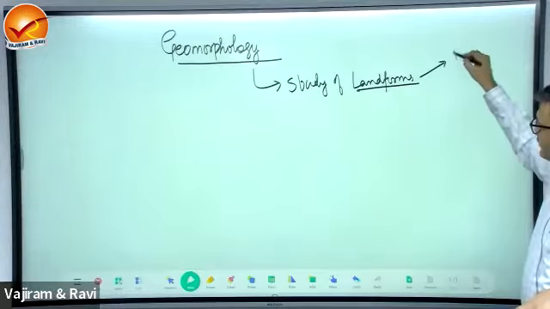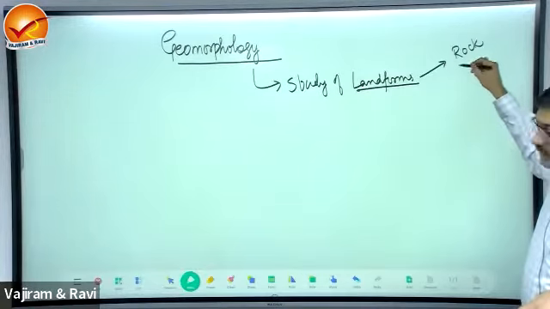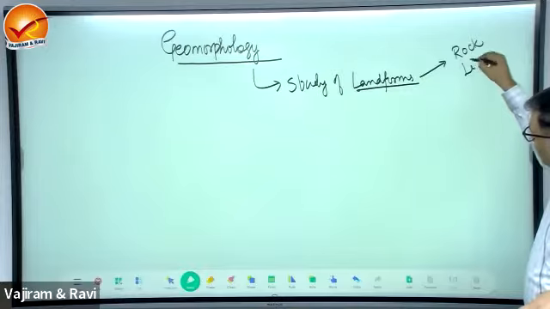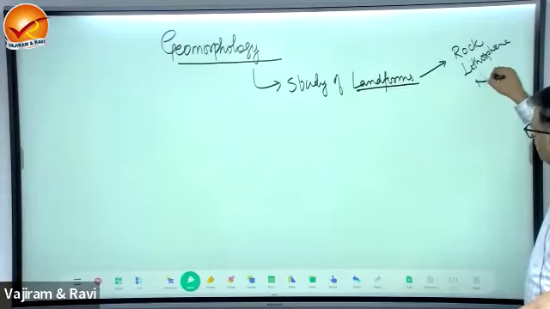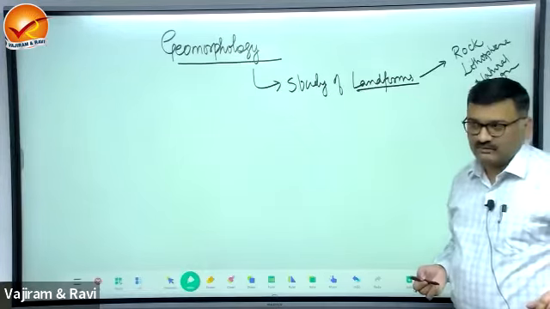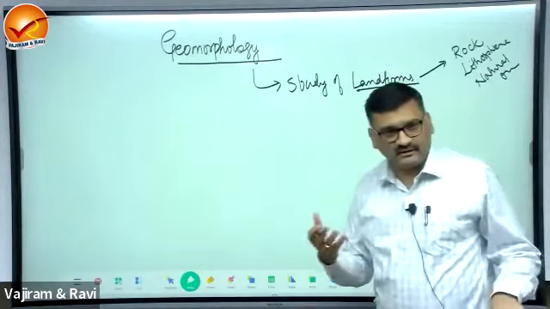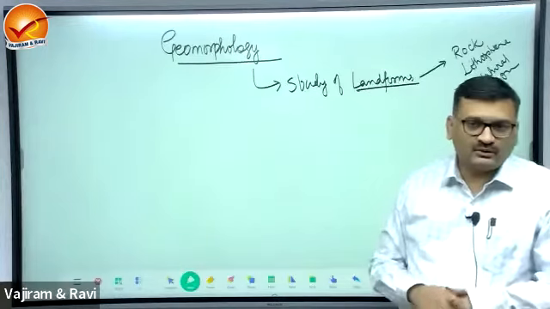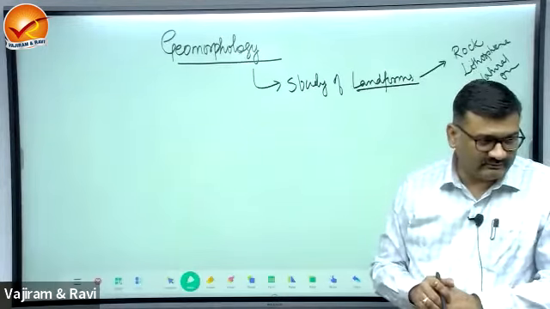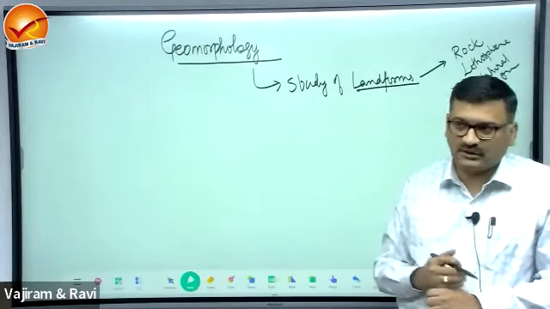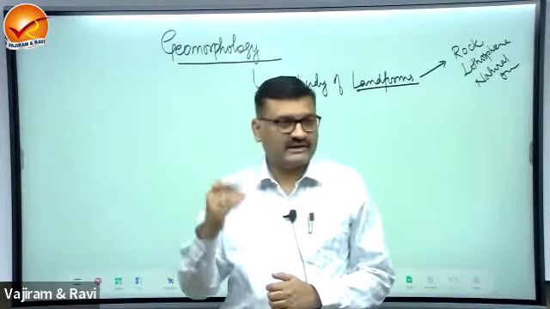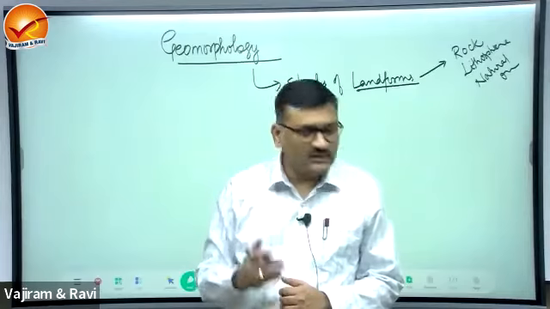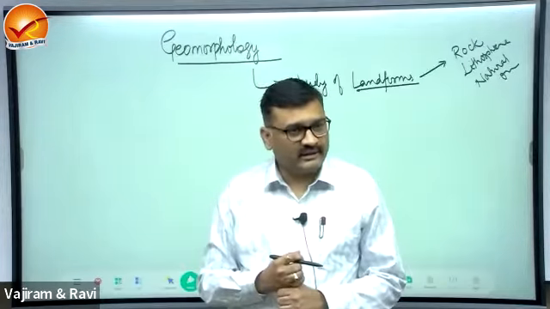What is a landform? Any feature that is made up of rocks and is a part of lithosphere, that is outer layer of the earth, and is of natural origin. This will be considered as landform. So landforms exist in different sizes. So we have orders of the landform, that is first order or second order, third order. This is also known as macro, meso and micro landform. First, second, third, these are macro to micro because the size of the landform decreases.